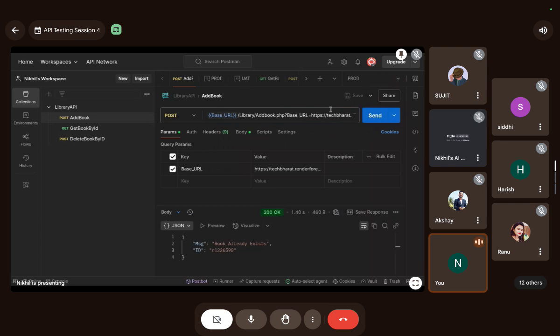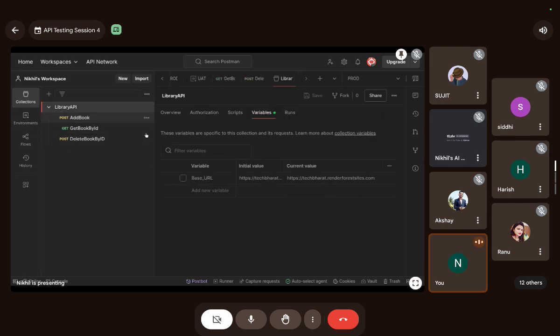This says book already exists because this actually doesn't have an effect on this. I want to add something, but it's related to environment. Okay, let's do one thing. Let me delete it from the collection as well. Okay, guys.